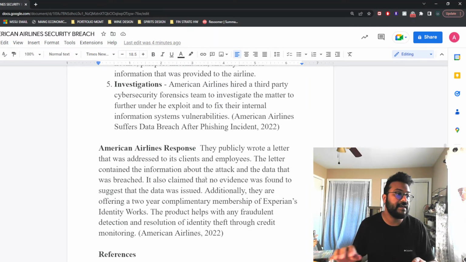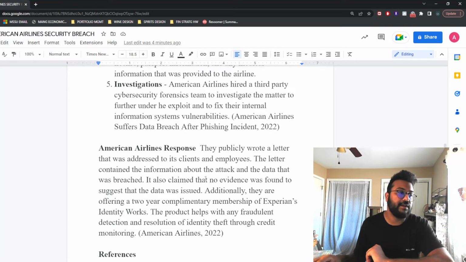Additionally, they also claim that no evidence was found that the data that was breached from this attack was actually used in any unlawful activities or anything as such. Additionally, to rectify and to give some help to the clients and their own employees, they offered a 2-year complimentary membership of Experian IdentityWorks.